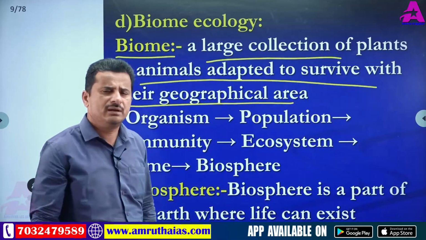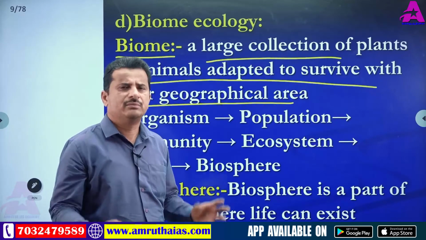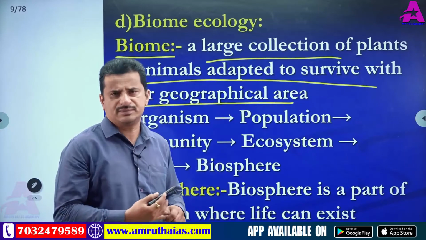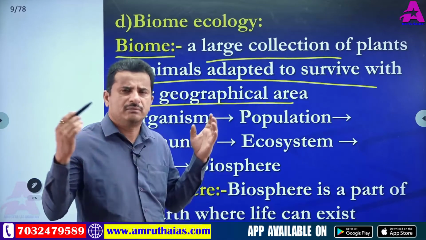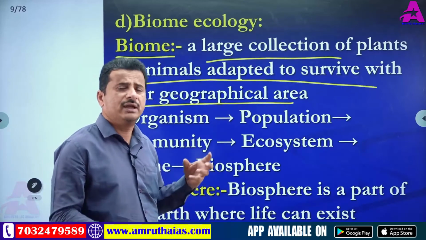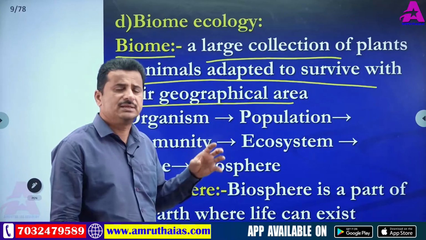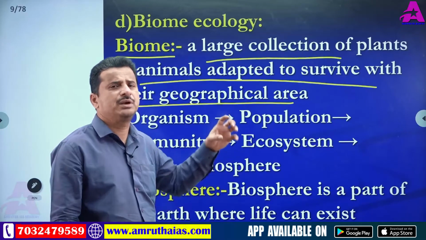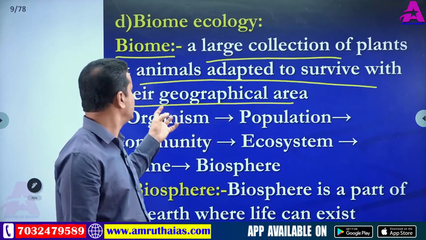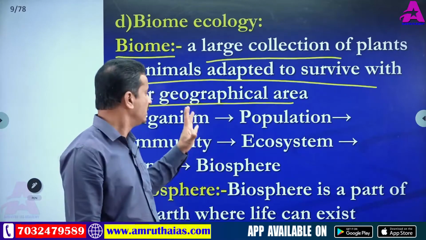So a biome means a very big area, some kilometers in area. A biome may contain different ecosystems. It is a very big area where these plants and animals are present, and these plants and animals are adapted to those conditions, adapted to that geographical area. So their living place is called a biome.